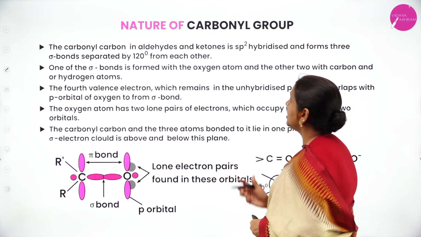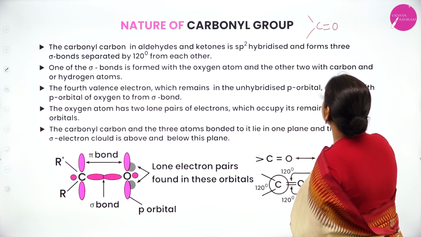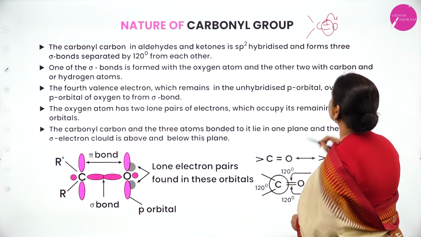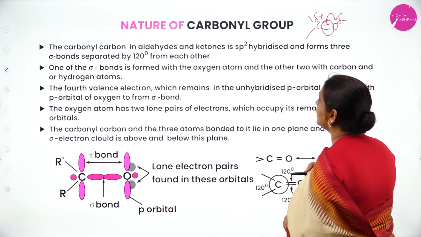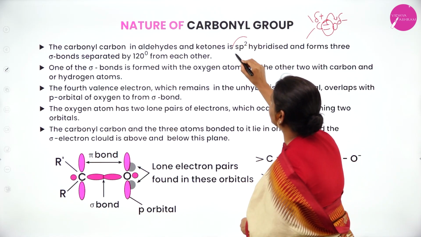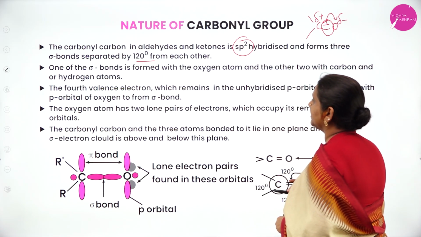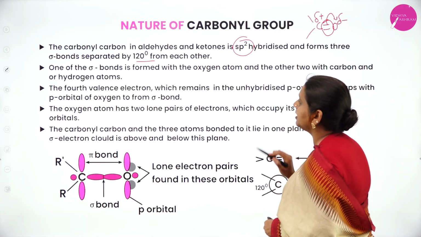Both aldehydes and ketones contain the carbonyl group. The pi bond is shifted toward the more electronegative oxygen. Therefore, oxygen becomes delta minus and carbon becomes delta plus. The carbon is sp2 hybridized and the bond angle is 120 degrees. The oxygen atom has two lone pairs of electrons which occupy its remaining two orbitals.